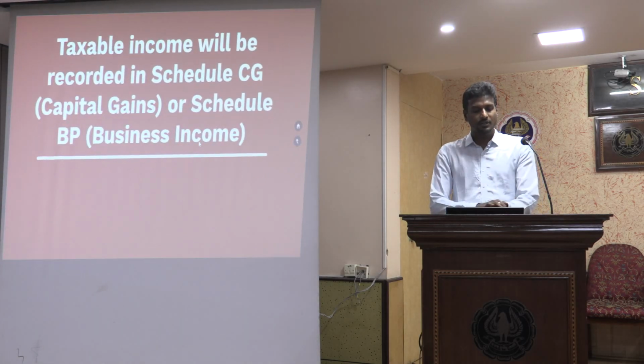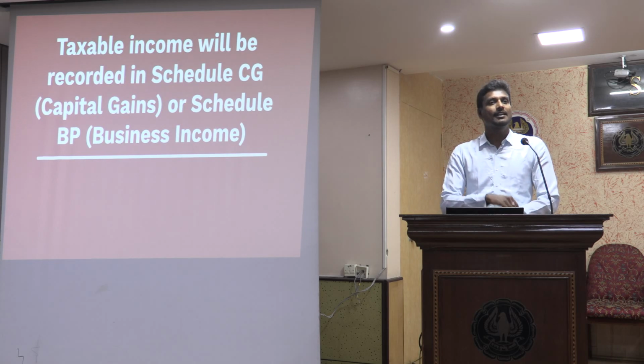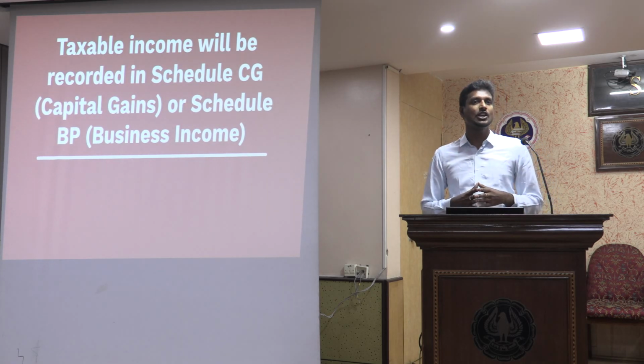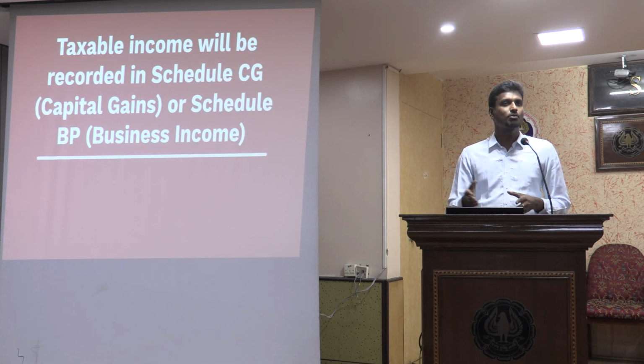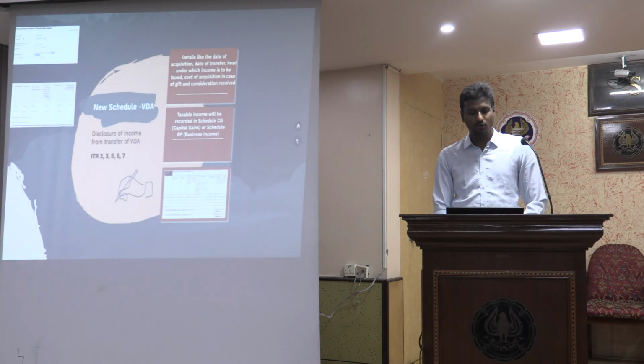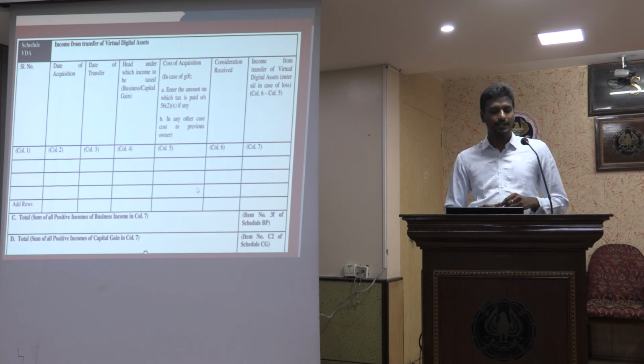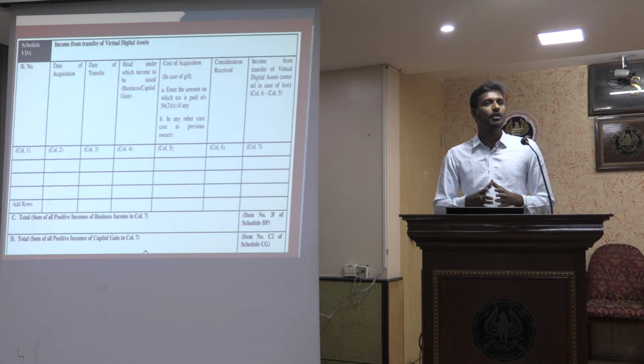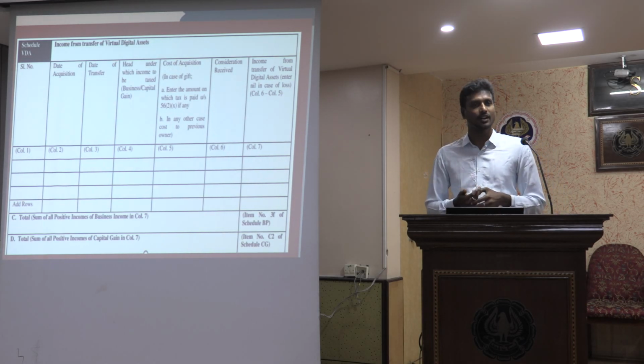So this taxable income will be recorded in the respective schedule, that is Schedule CG or Schedule PGBP or Schedule BP, as per the classification provided. So how does the schedule look? This is what the schedule looks like. The first column is the serial number and the second column is the date of acquisition.